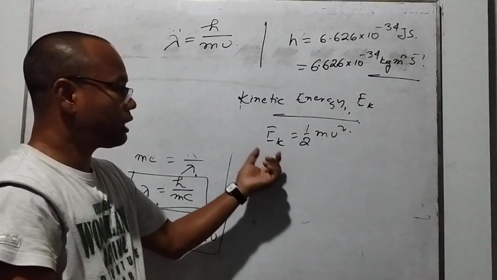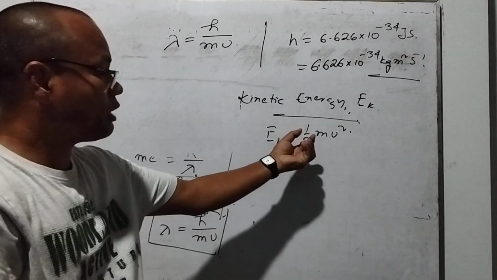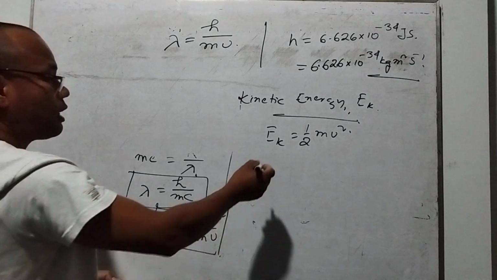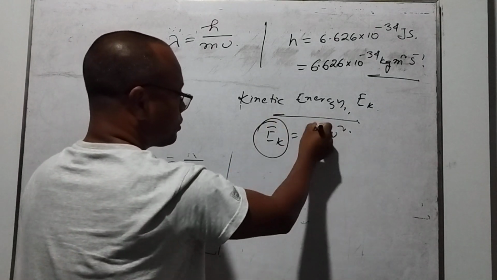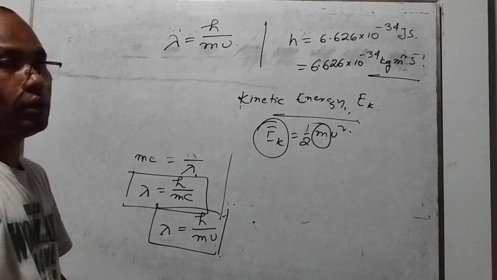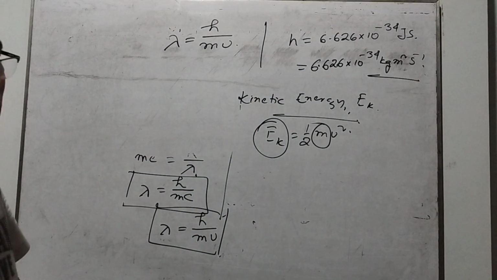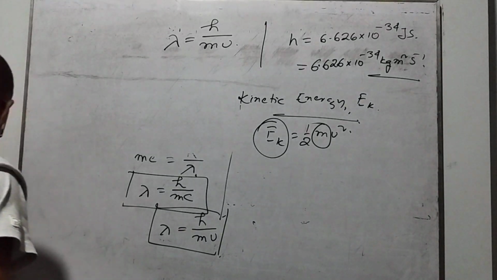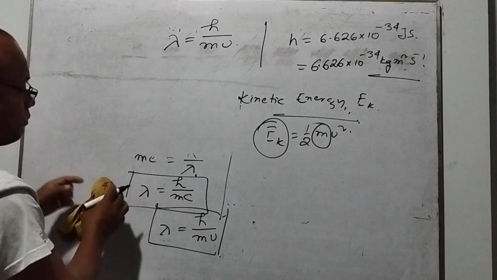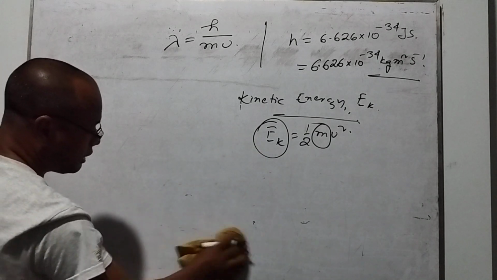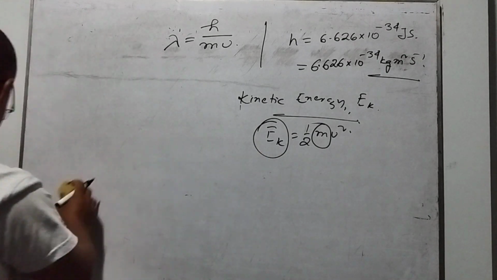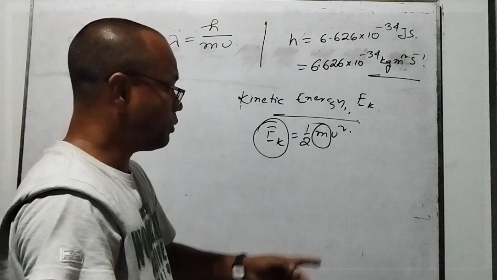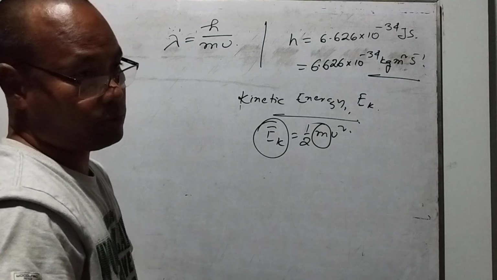When the mass is small, kinetic energy will also be small. So kinetic energy is directly proportional to the mass of the particles moving with a velocity. Different masses of particles moving at the same velocity will have different kinetic energy, because the mass is different.